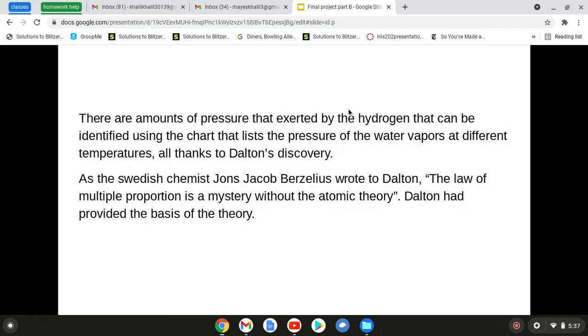As the Swedish chemist John Jacob Berzelius wrote to Dalton, the law of multiple proportion is a mystery without the atomic theory. Dalton had provided the basis of the theory, but he only scratched the surface of what atomic theory is. And in the future, more and more people will be interested in chemistry and learn more than what Dalton has ever learned.